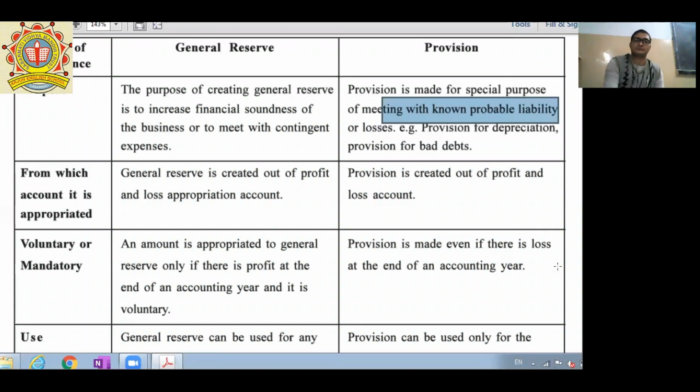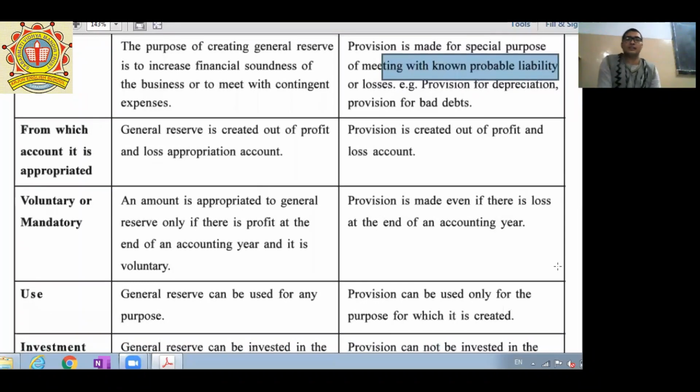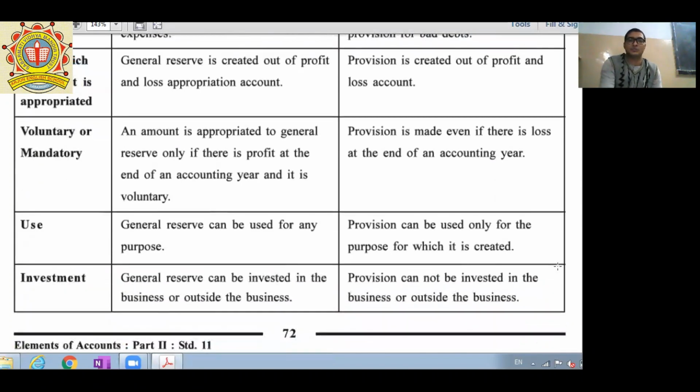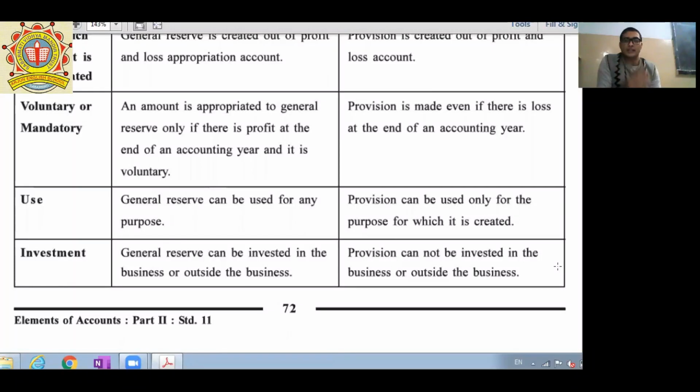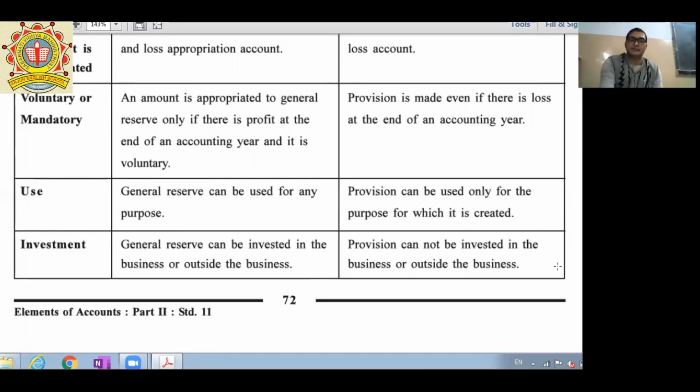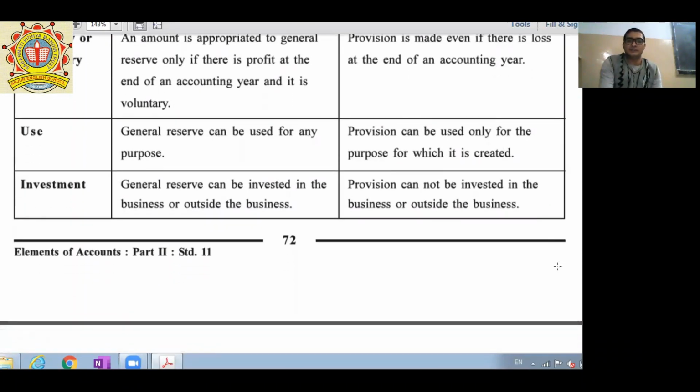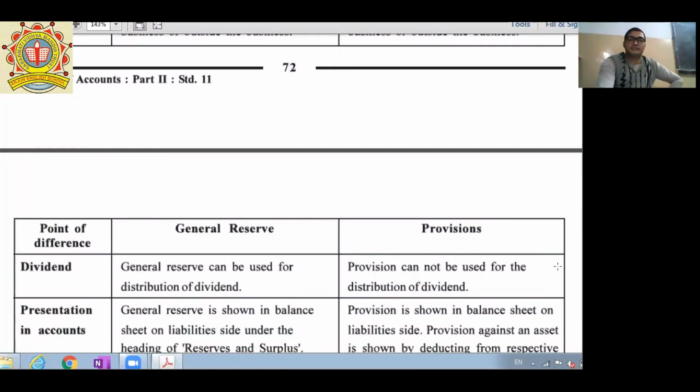Next one, amount of general reserve is transferred only if there is a profit at the end of the accounting year. So it is voluntary, means reserve means saving that we can create only when there is a profit, but provision is made even if there is a loss at the end of the accounting year. Use: general reserve can be used for any purpose and provision can be used for which it is created. Investment: general reserve can be invested in the business or outside of the business, but provision cannot be invested outside of the business, and hence provisions can be used only in the business.